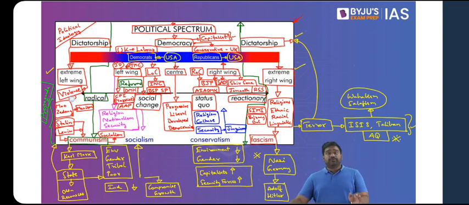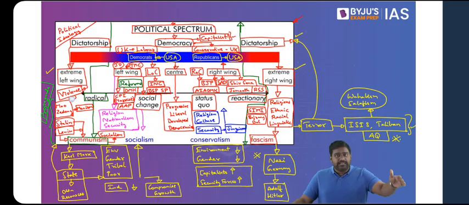So all forms of extremism, they are equally dangerous. Left-wing extremism, which is a political extremism, is as dangerous as right-wing extremism. Right-wing extremism built on religious fundamentalism, ethnic racial superiority, leads to terrorism and fascism, as we have seen in Germany, in Afghanistan, in various other parts of the world.